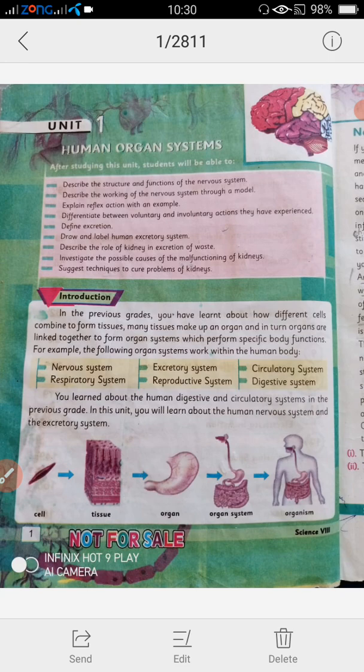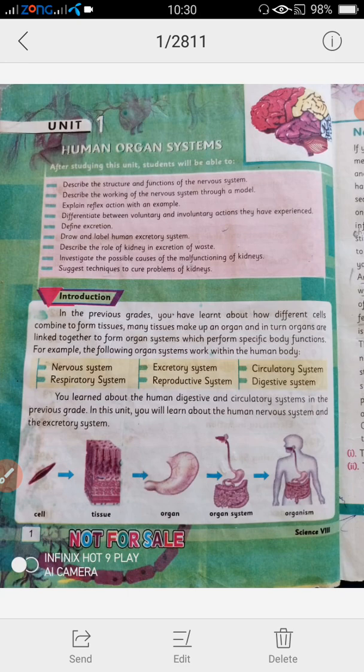So these systems are the nervous system, which consists of nerves, and the excretory system, which, as the name indicates, is a system working for the excretion of the body. And the third one is the circulatory system.